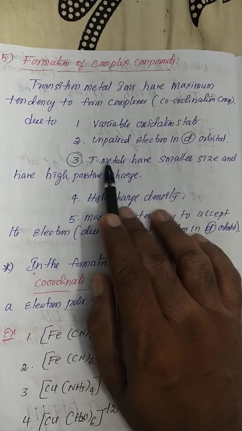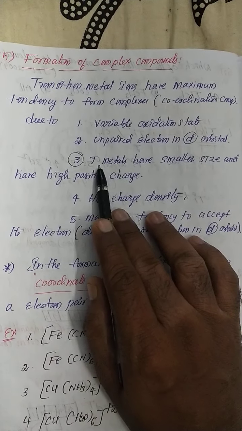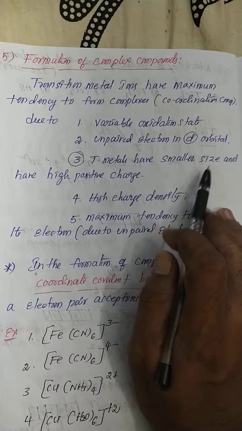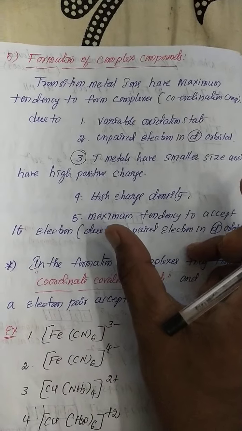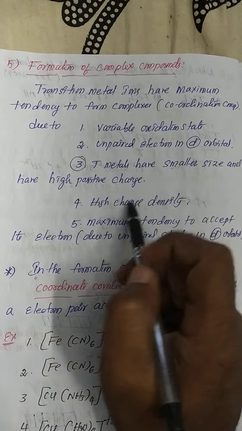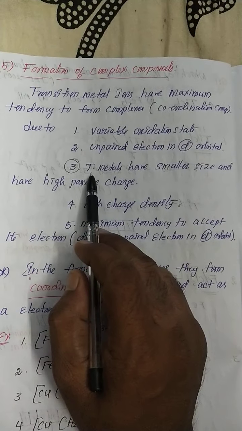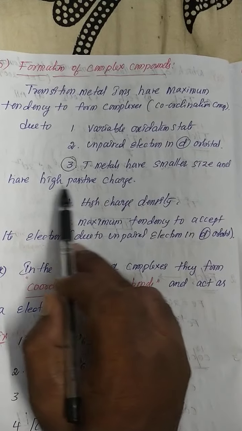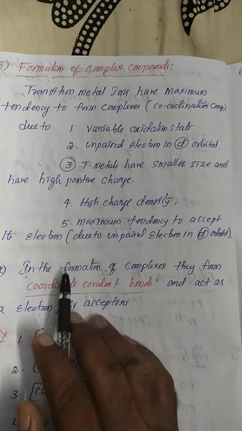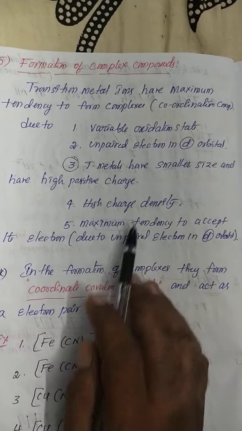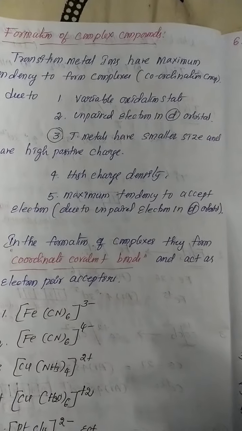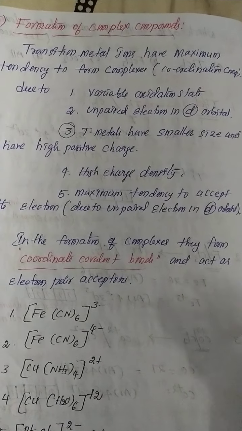Third one is that transition metals have smaller size. Smaller size means two different kinds of metals can easily mix together. So that is the reason transition metals have smaller size and high positive charge. And the fourth point is high charge density, because metals always have high positive charge density.